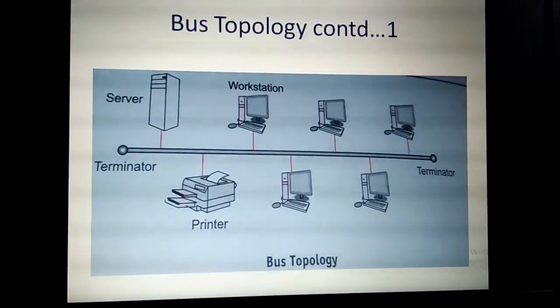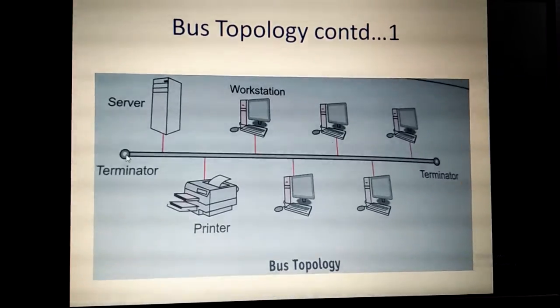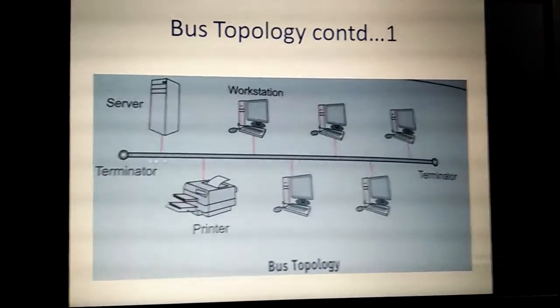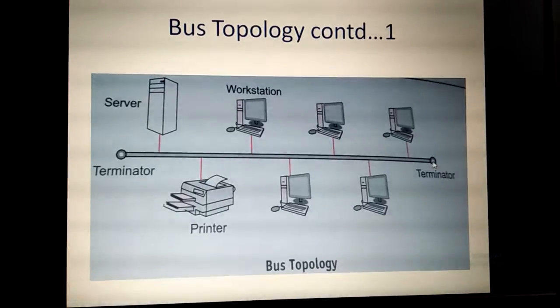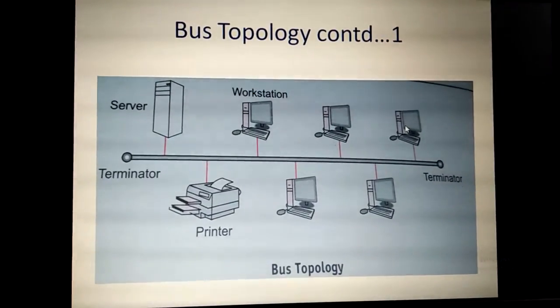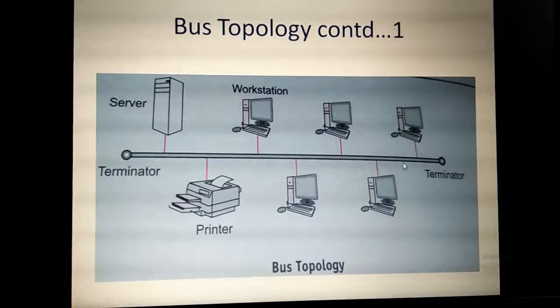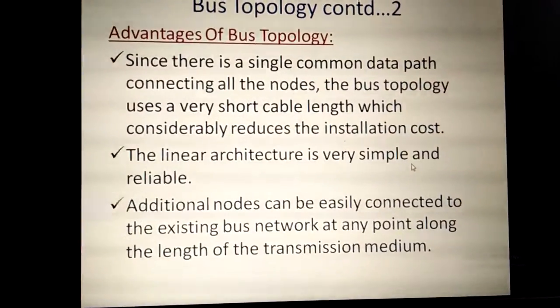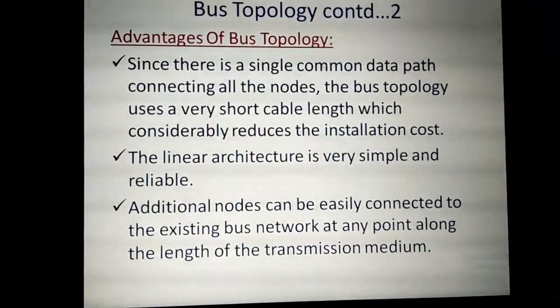So this is the diagram. On both sides of the common cable there is a terminator, because there should be an ending point where the cable is going to end. On both sides we have a terminator, and all the other devices like server, workstation, different types of computers are connected to this common cable, which is always called the backbone of the topology, the backbone of this networking. Okay, so advantages of bus topology.